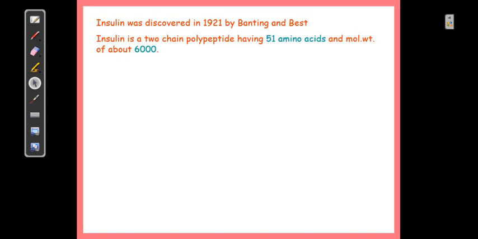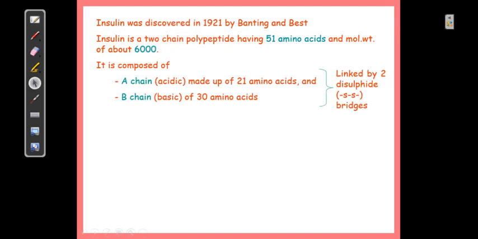Insulin, as you all know, is a polypeptide having 51 amino acids, and its molecular weight is around 6000 Dalton. If you go through the structure, it is composed of two chains, A chain and B chain. A chain is so called because it is acidic in nature, similarly B chain because it is basic in nature. A chain is made up of 21 amino acids and B chain is made up of 30 amino acids.